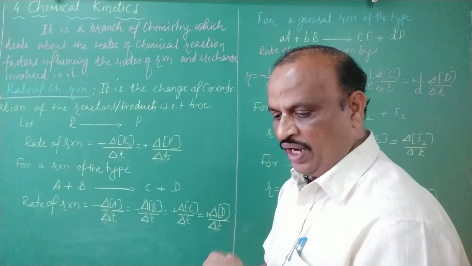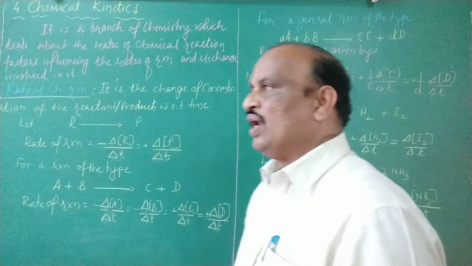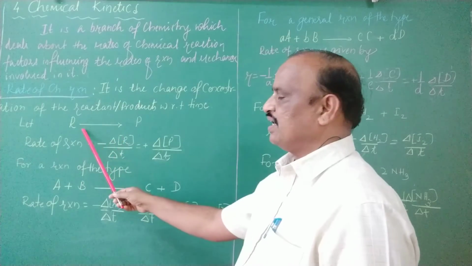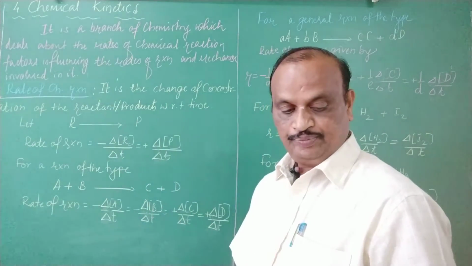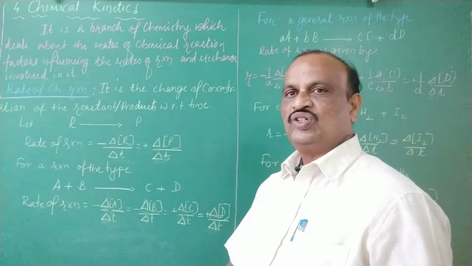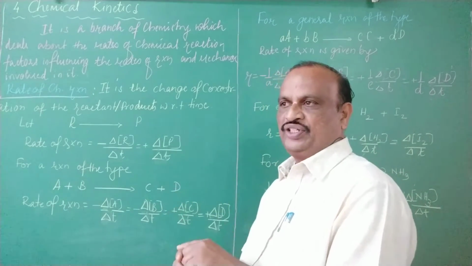Okay. So the rate of chemical reaction we shall define first of all. Let us consider one reactant, R, which is going to give some product, P. As soon as the reaction starts, the reactant starts converting into product.